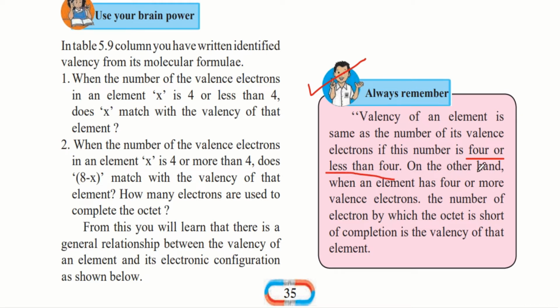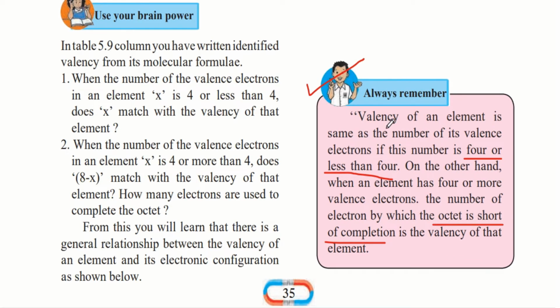On the other hand, when an element has 4 or more valence electrons, the number of electrons by which the octet is short of completion is the valency of that element. So this is the definition of what we proved just now. In which they are telling us that the valency of an element would be equal to its number of valence electrons only if that number is 4 or less than 4. That is, it could be 1, 2, 3 or 4.